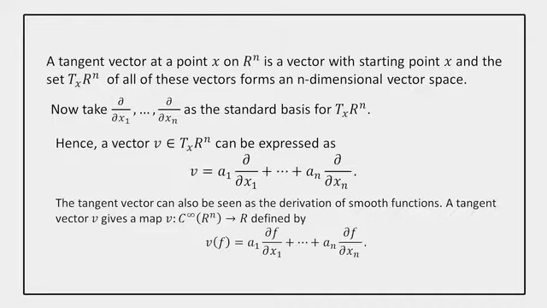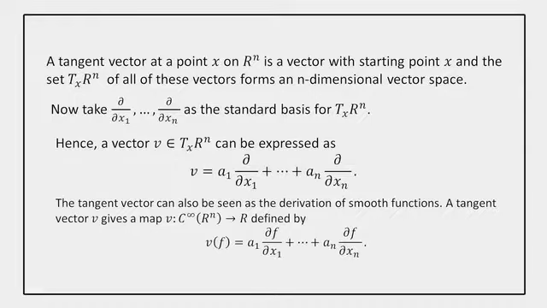This collection of tangent vectors can easily be seen to form an n-dimensional vector space. Since this is an n-dimensional vector space, there is a basis. There are lots of bases, but we have a standardized one. This is called the standard basis for T_x R^n, and this basis is denoted by ∂/∂x1, ..., ∂/∂xn.